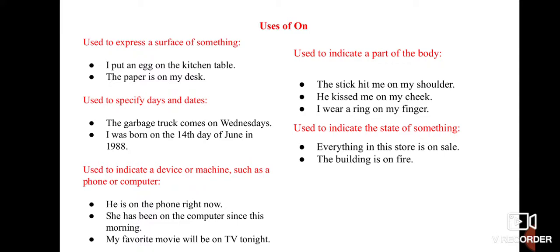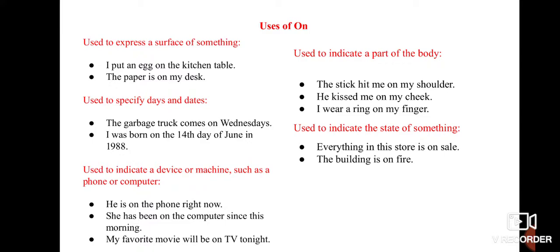Here you can see that the sentence is all about the egg being placed on the kitchen table surface, so it specifically tells us about the surface. The second criterion tells us about days: the garbage truck comes on Wednesday. I was born on 14th day of June in 1988. Next, used to indicate a device or a machine. He is on the phone right now. She has been on the computer since this morning. My favorite movie will be on TV tonight.